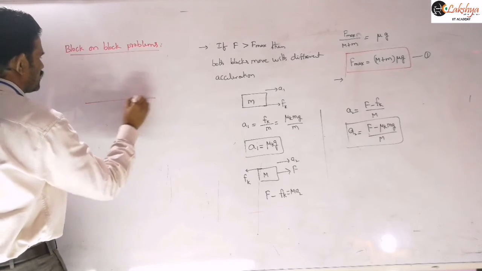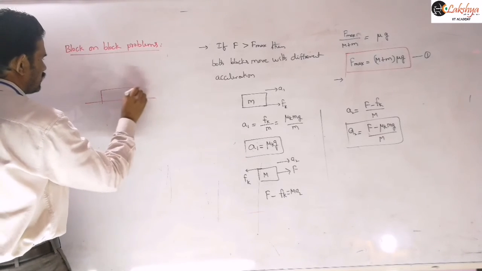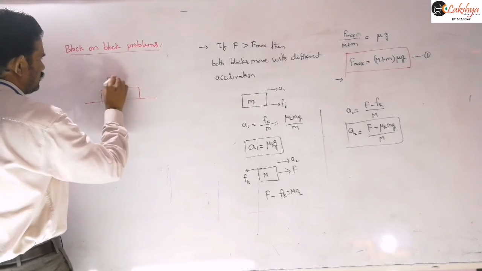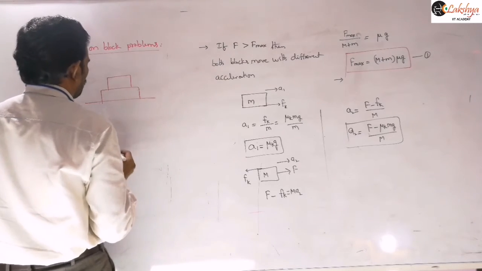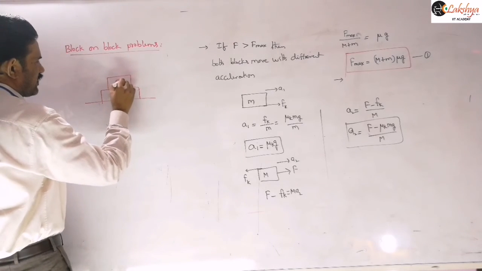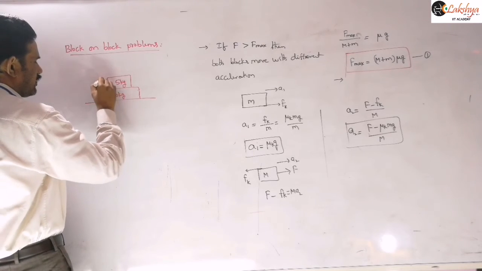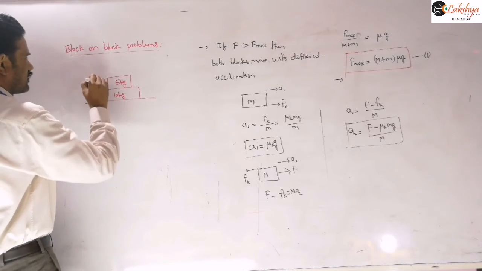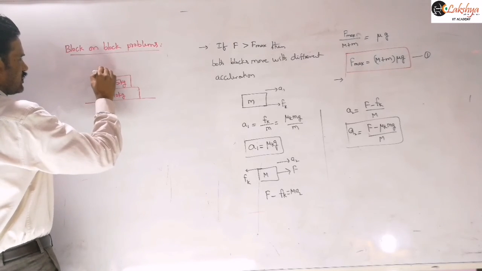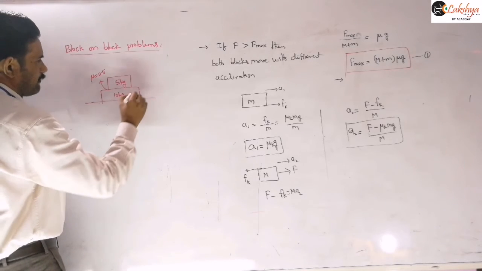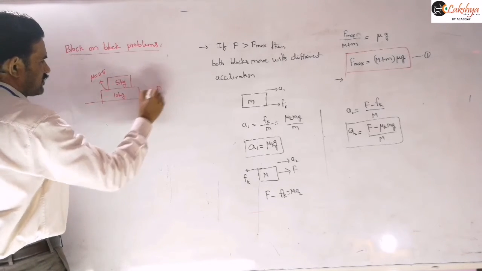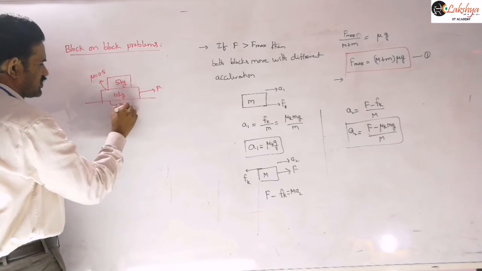These are the two blocks: this is a 5 kg block and this is a 10 kg block, and the coefficient of friction between them is 0.5. A force F is applied here, and let us take the ground as a smooth surface.